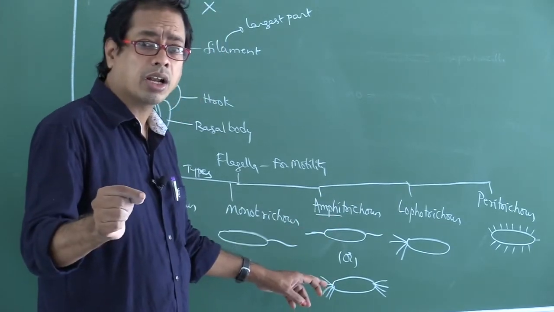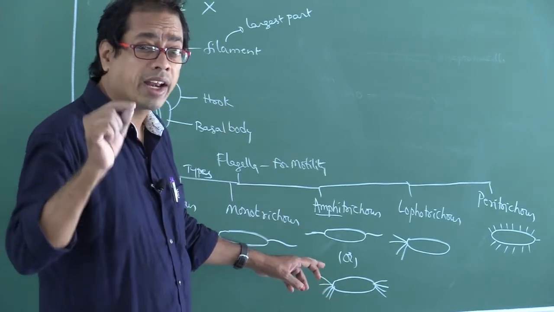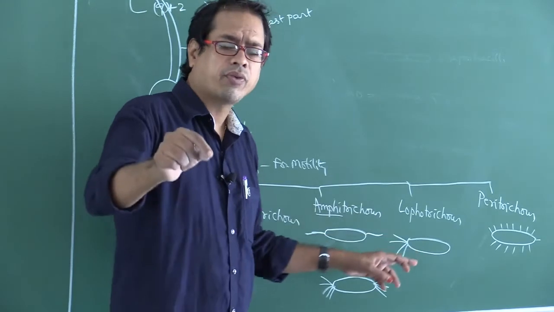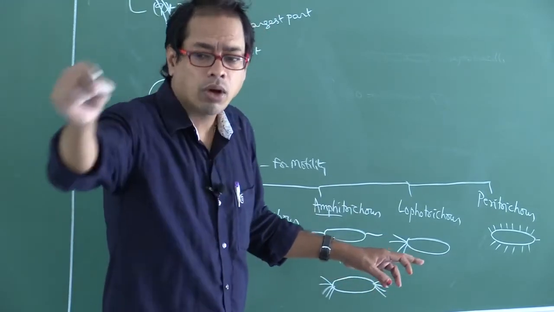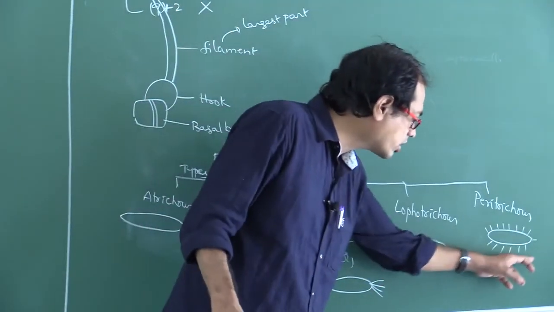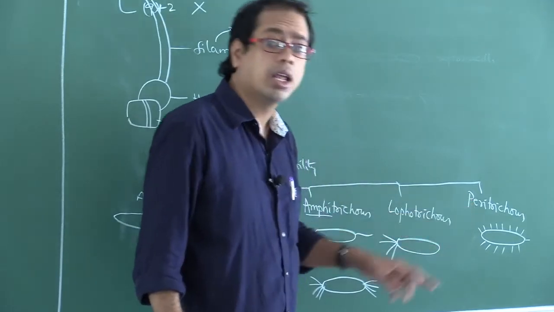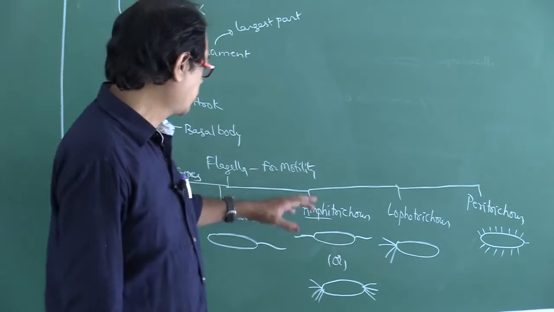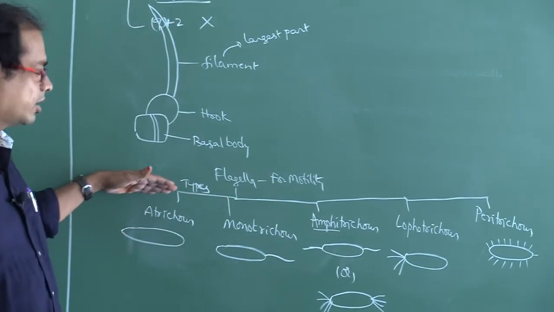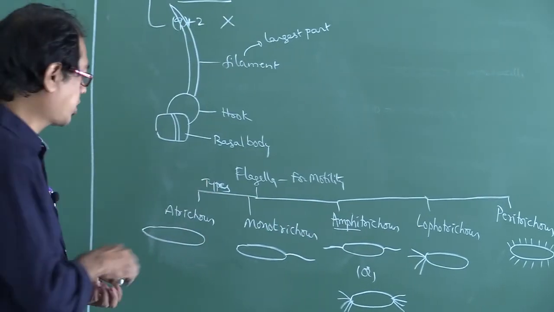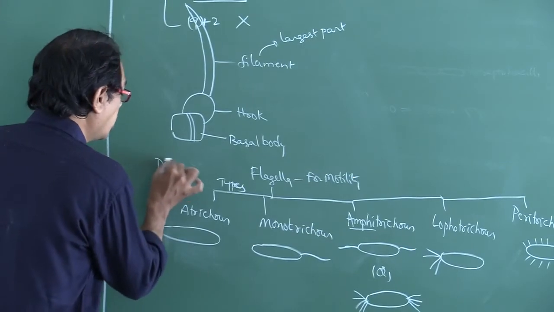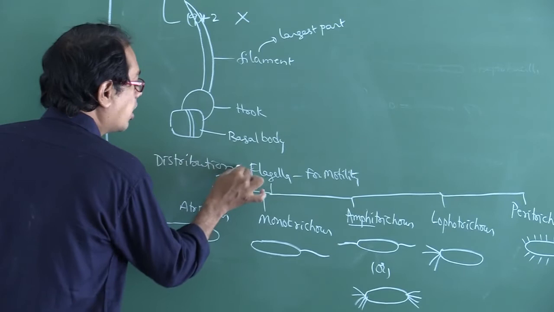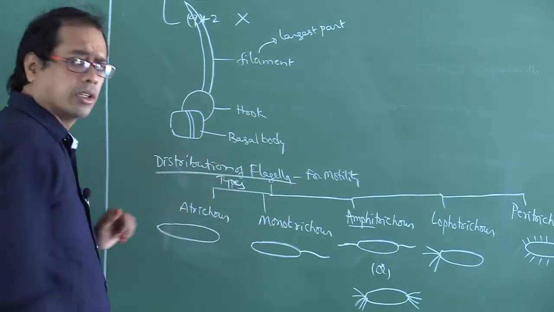A group or tuft of flagella at one end is lophotrichous. If flagella are present all over the surface of the bacterial cell, it is peritrichous. Peri means all over the surface. So this is the distribution of flagella based on the number of flagella.